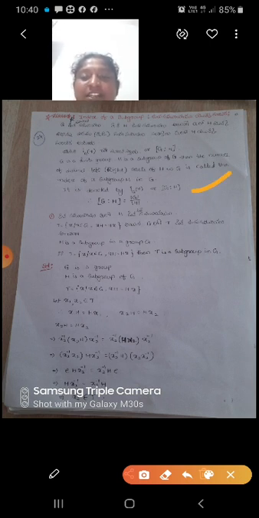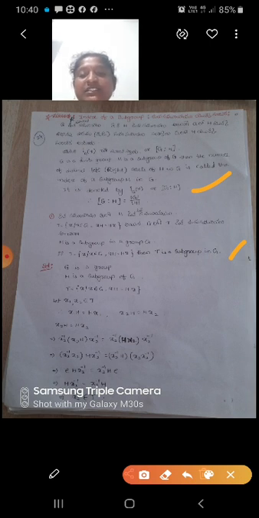So problem one, we are taking one problem. H is a subgroup of a group G. If T equal to {X such that X belongs to G, XH equal to HX}, then T is a subgroup in G.